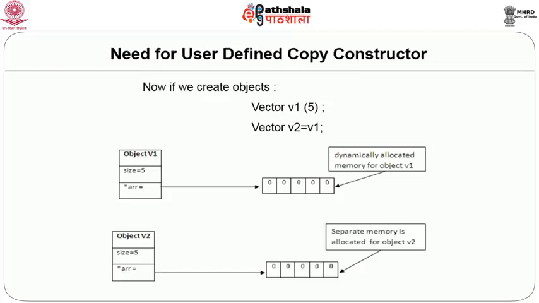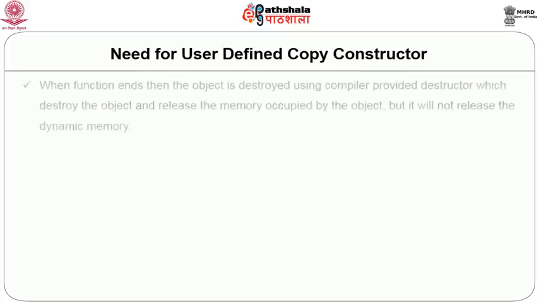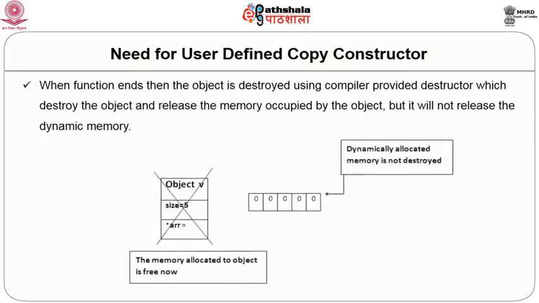Now, if we make any changes in the vector using V2, those changes will not be reflected in V1's vector, and if we make any changes in V1, those changes will not be reflected in V2's member. So, when some of the data members are dynamically created, we need to take care of these kinds of situations. Another issue with dynamically constructed data members is that when we create V1, the vector inside V1 is dynamically created, that is, the memory for that vector is allocated using the new operator, which is allocated outside the object.